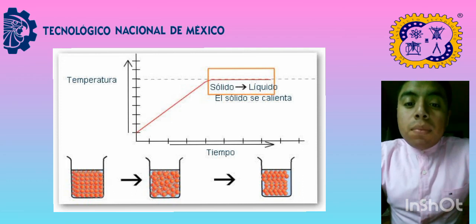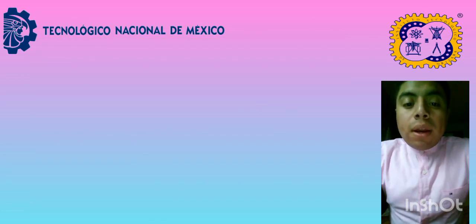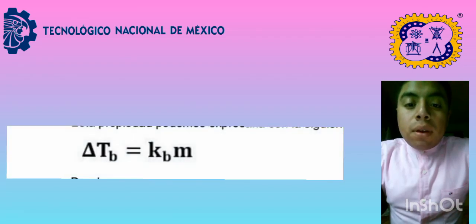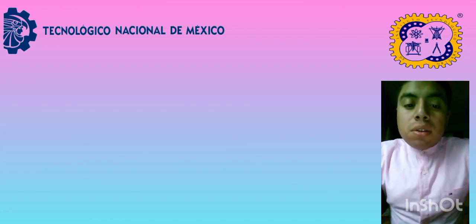For example, water boils at 100 Celsius at atmospheric pressure. We can express this property with the following equation, where the boiling point elevation is the difference between the boiling point of the solution and that of the solvent.